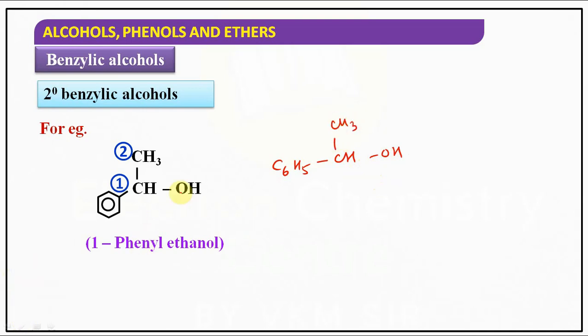That is what we got. Now this carbon is attached to OH. Attached to how many carbons? 2 carbons. So it is a secondary carbon, hence it is called a secondary benzylic alcohol. What is the IUPAC name? 1-phenylethanol.